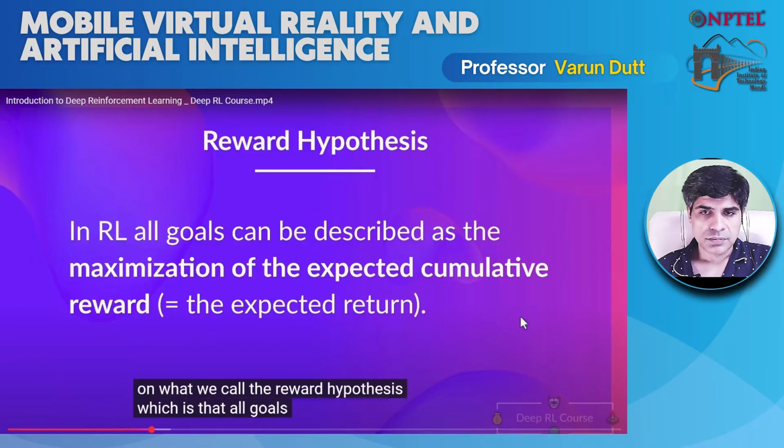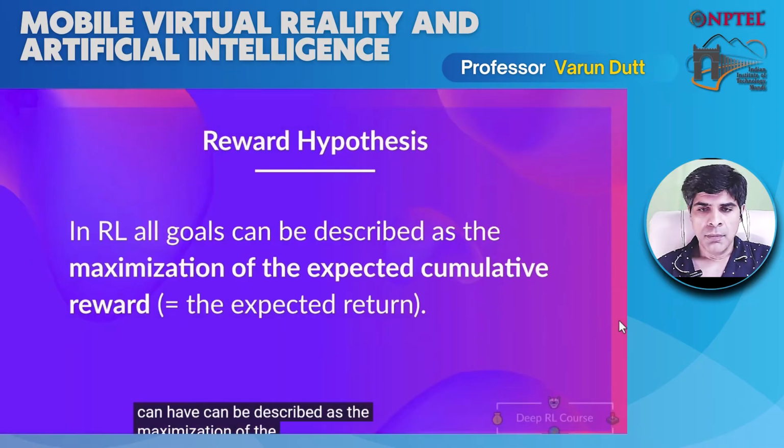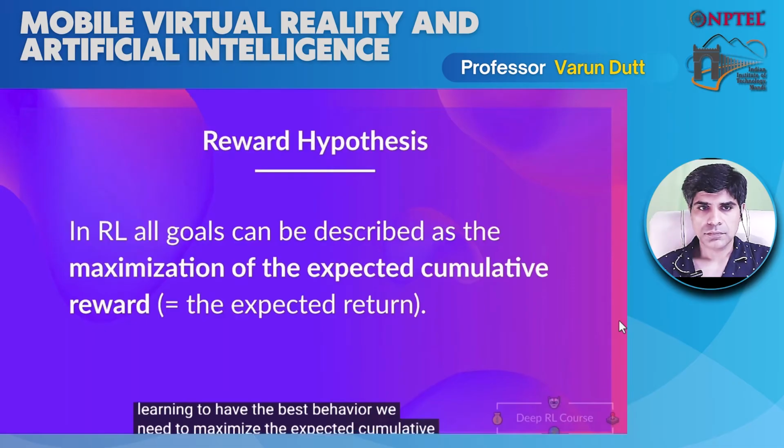All goals that an agent can have can be described as the maximization of the expected return. So that's why in reinforcement learning, to have the best behavior, we need to maximize the expected cumulative reward.